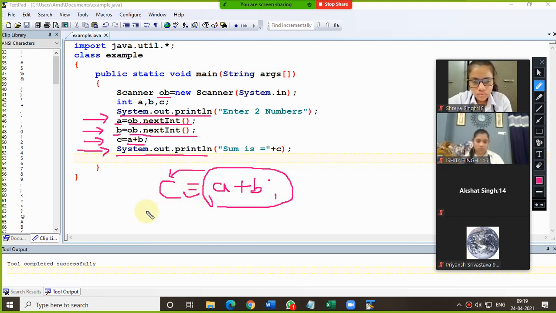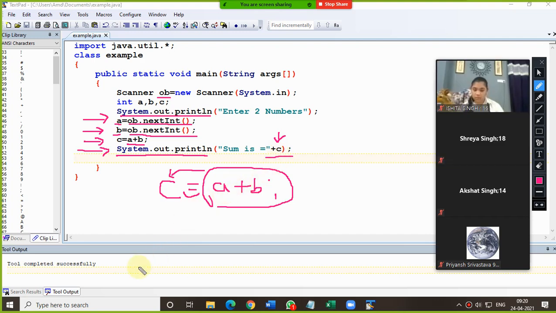So this equals to is known as the assignment operator, which is used to assign values from right to left hand side variable, and before the equals to sign there must be a variable, and whatever variable you have used here before the equals to sign, that only we are supposed to print as a result. And whenever you wanted to print the value of any variable, that variable must not include in the double quotes. Am I clear this? All of you? Yes, sir. Very good.